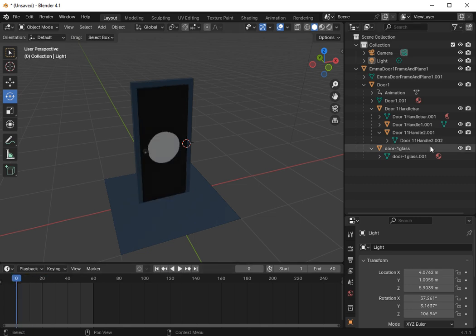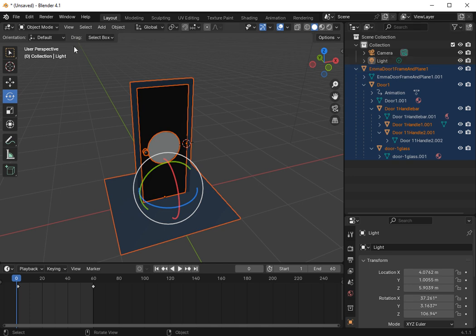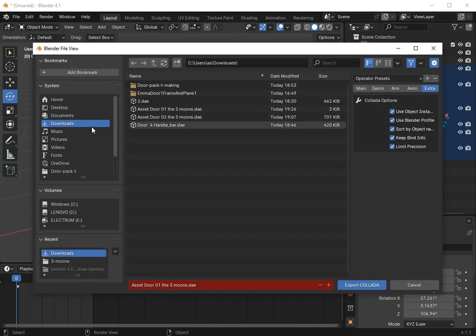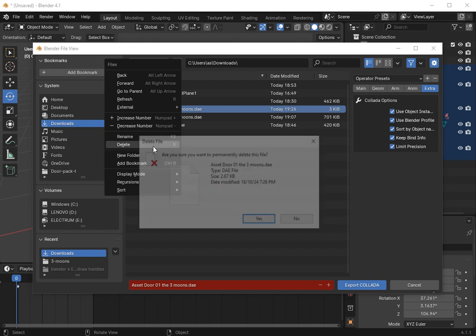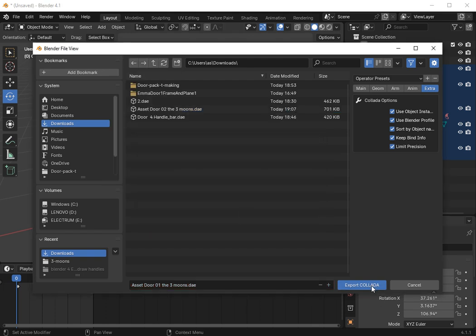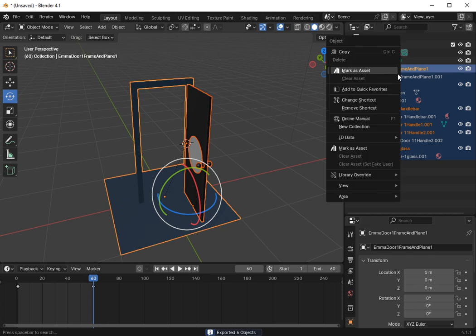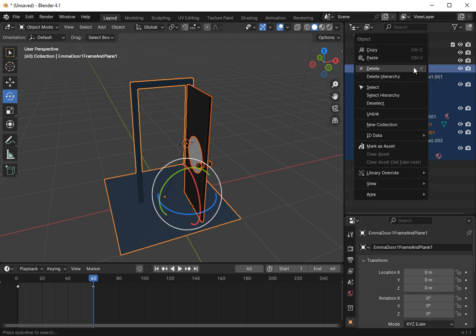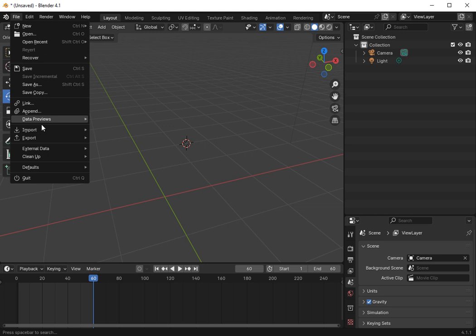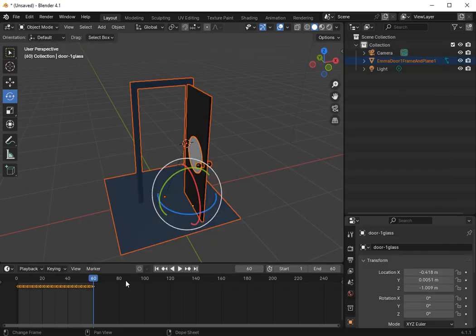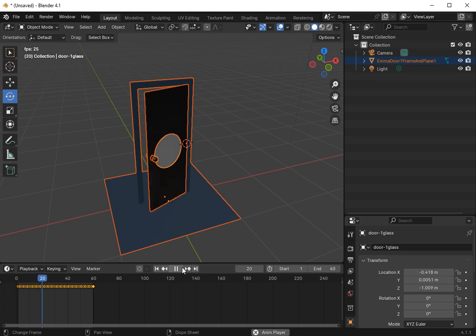So what I want to do, go here, select all this, go back to here, export, export Collada. As I said, you don't have to do this, but sometimes it's good to do this. It's good practice. So go here, delete. That's it. Sometimes Blender will say something if you don't select it. Go right click and delete it. Go back to here. As I said, it's always good to test your geometry. Go back to import, import it. Make sure that the actual door works.